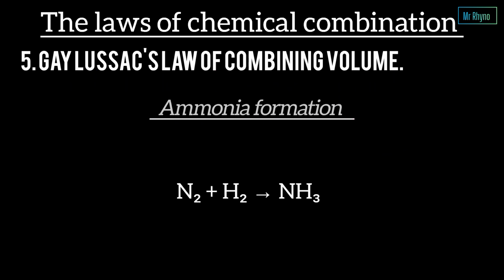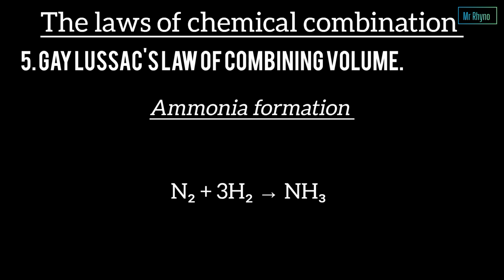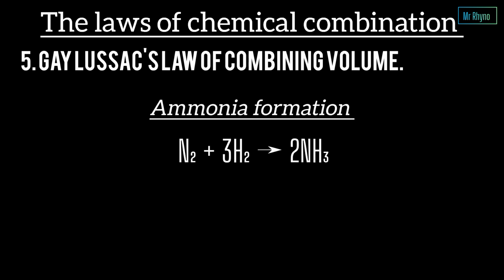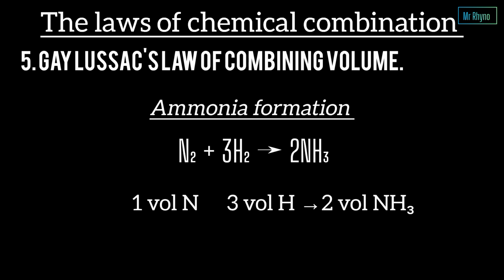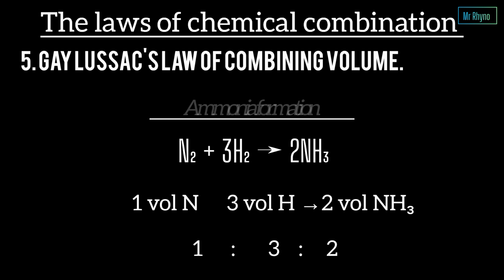Consider ammonia formation. Nitrogen plus hydrogen gives us ammonia. To balance this, we shall have 3 before hydrogen and 2 before ammonia. Notice the volume ratio. 1 volume of nitrogen reacts with 3 volumes of hydrogen to produce 2 volumes of ammonia, and the ratio is 1 to 3 to 2.